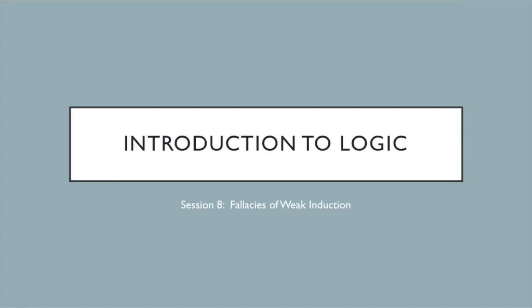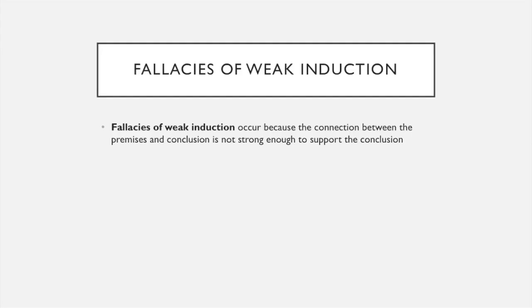In this video, we're going to be covering section 3.3 from your book, Fallacies of Weak Induction. A fallacy of weak induction occurs because the connection between the premises and conclusion is not strong enough to support the conclusion. As I said before, we're going to be covering a variety of fallacies that fall within different categories. The categories are nice to know, but you don't need to know them for this course. I'm more concerned that you know the actual fallacies themselves.